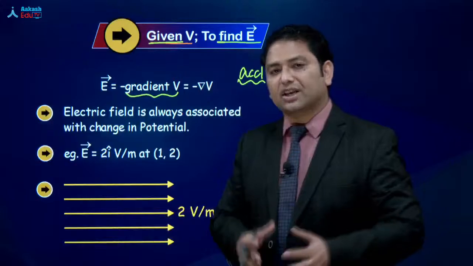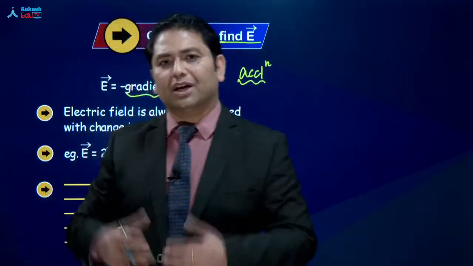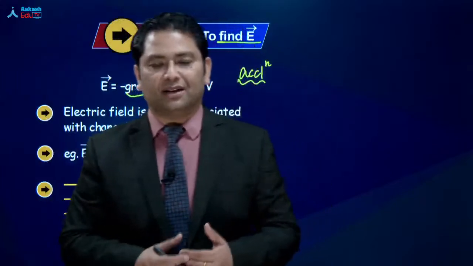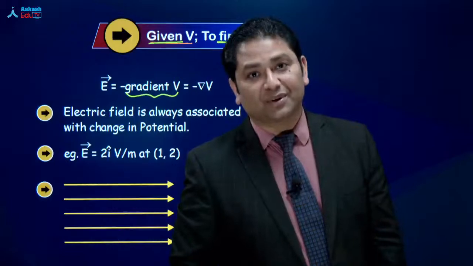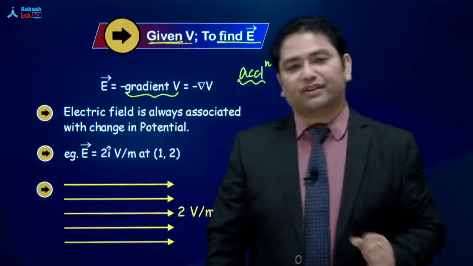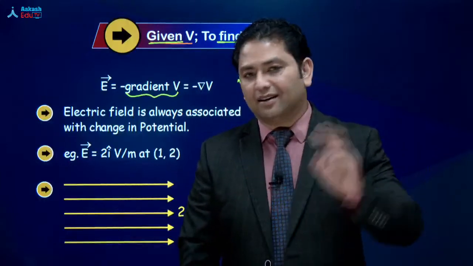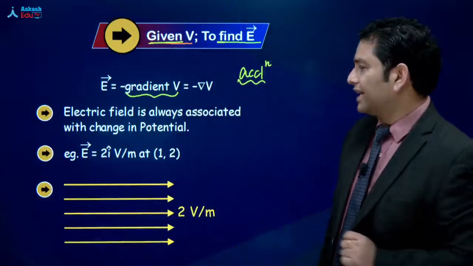अगर potential की value constant है, जरूरी नहीं है zero constant हो. If it's a non-zero constant as well, the value of electric field comes out to be zero. So do remember, the very existence of electric field lies in the fact that potential is varying. And how do we calculate it?